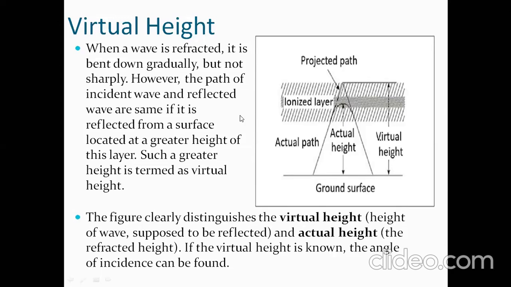The definition is like this: when a wave is refracted, it is bent down gradually but not sharply. However, according to the definition of virtual height, the paths of the incident wave and reflected wave are the same as if it were reflected from a surface at a greater height in the ionized layer. That greater height is termed virtual height. The maximum height it reaches in the ionized layer is called virtual height. So you can see the virtual height and actual height differentiated in the figure.